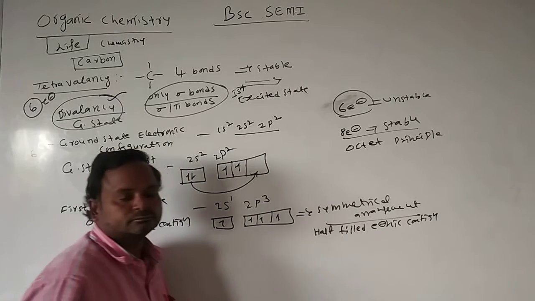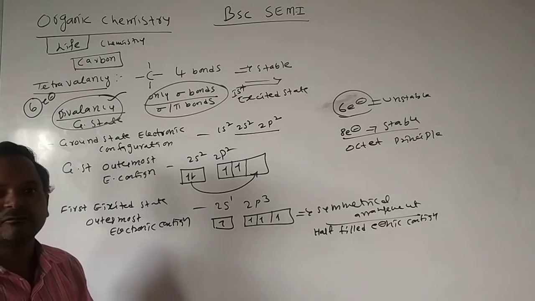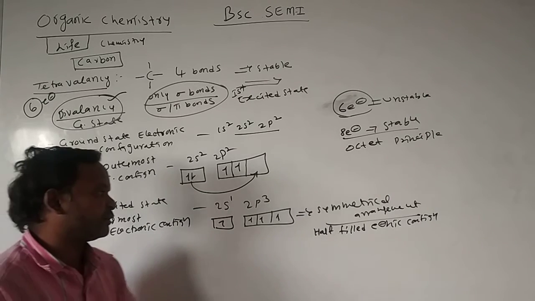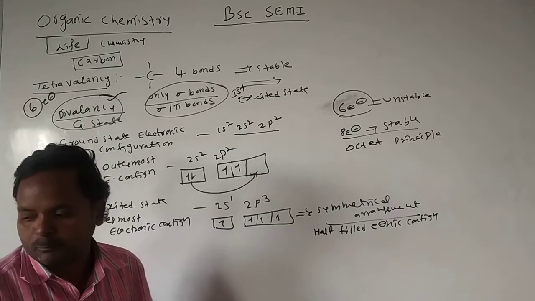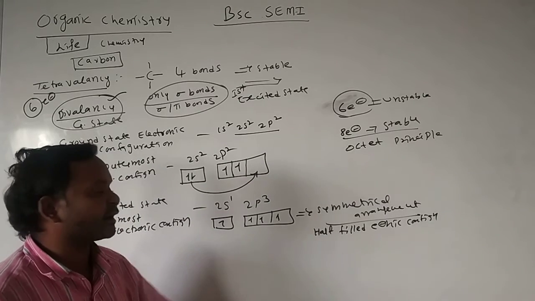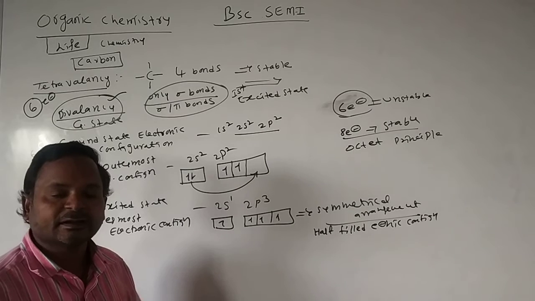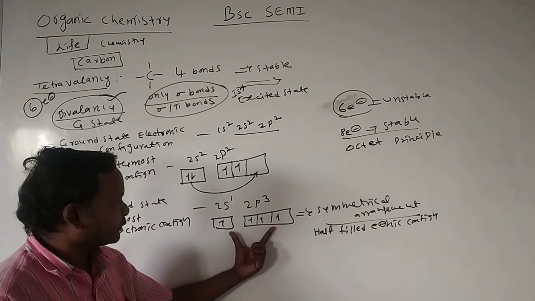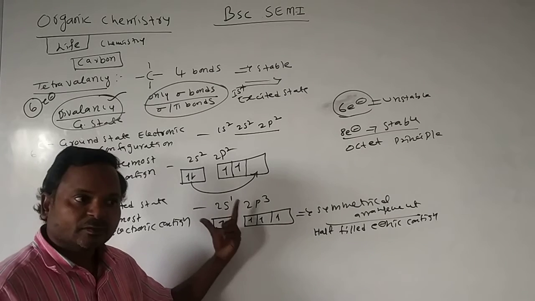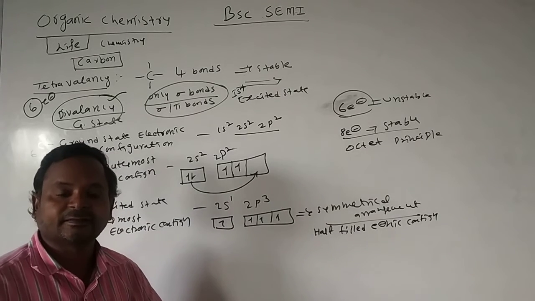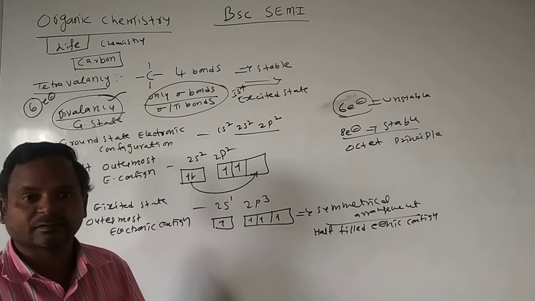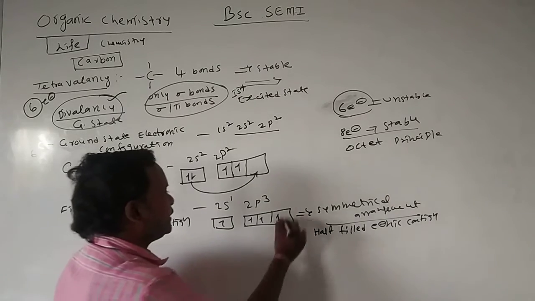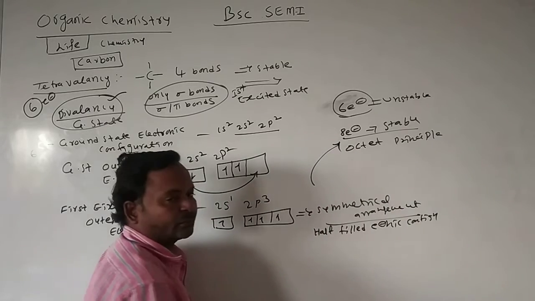Elements which have half-filled or completely filled electronic configuration in the outermost shell are more stable. Why? The symmetrical arrangement gives more stability. And one more thing: here 4 electrons are there. These 4 electrons react with 4 other atoms and form 4 bonds. 4 plus 4 is 8, and 8 means octet.